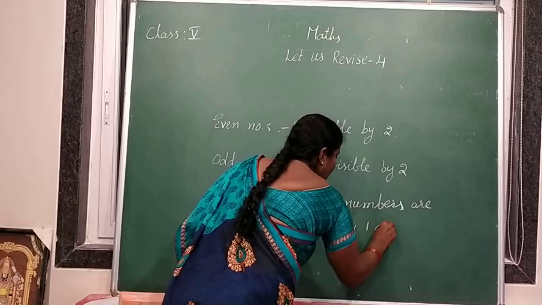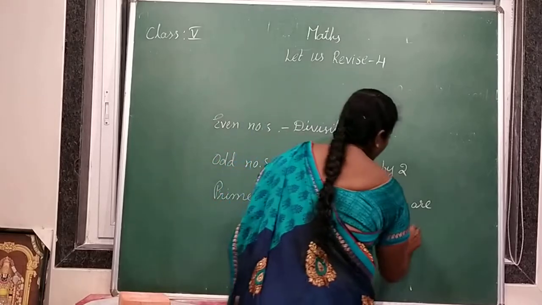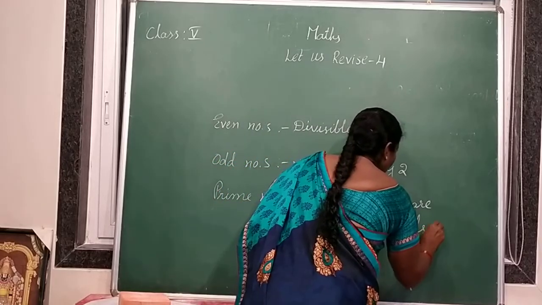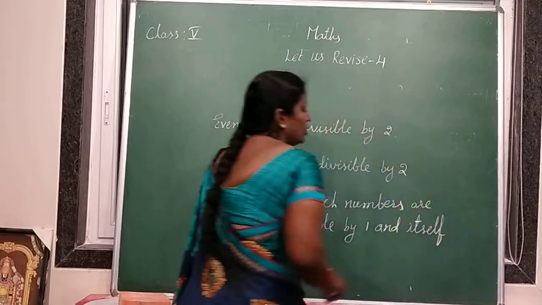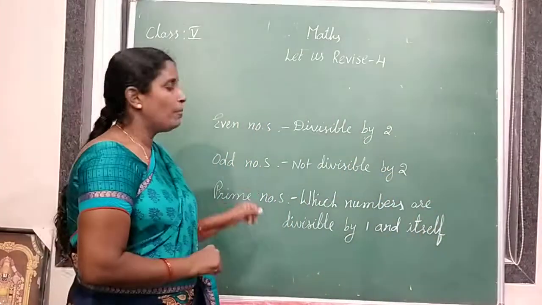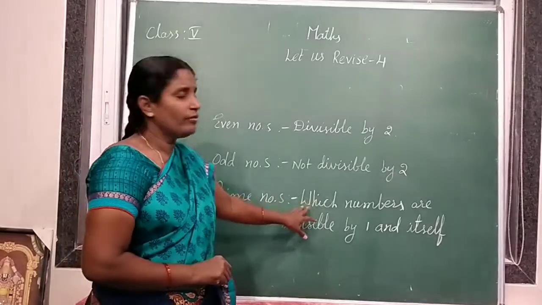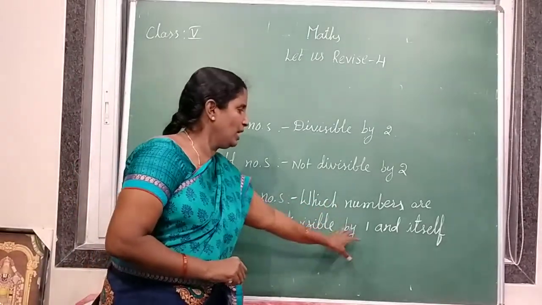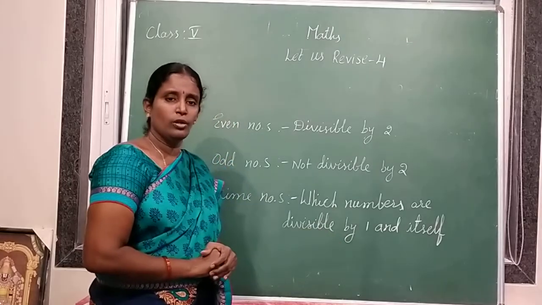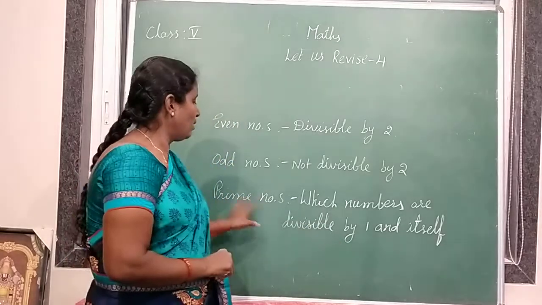Those numbers are known as prime numbers. Understood? So prime numbers are nothing but numbers which are divisible by 1 and itself.